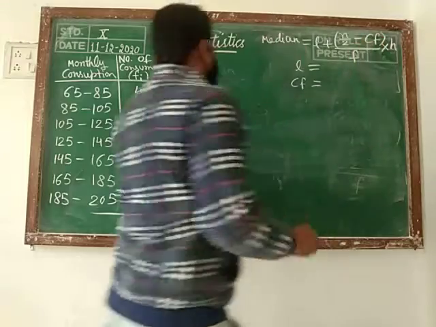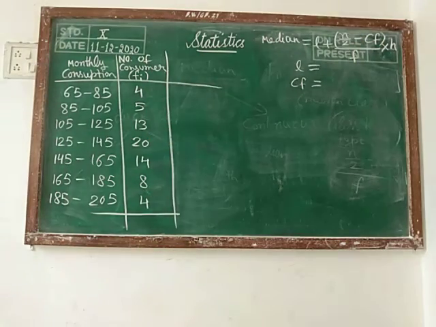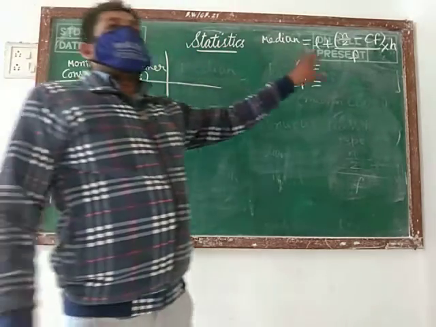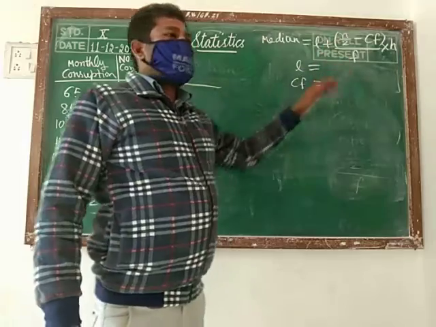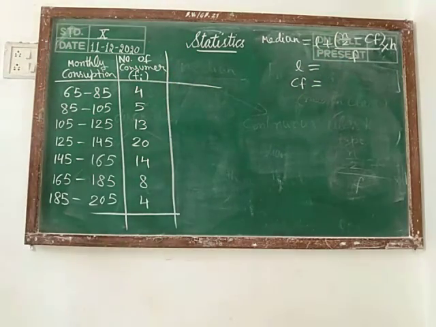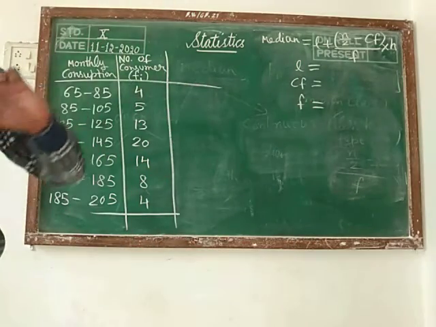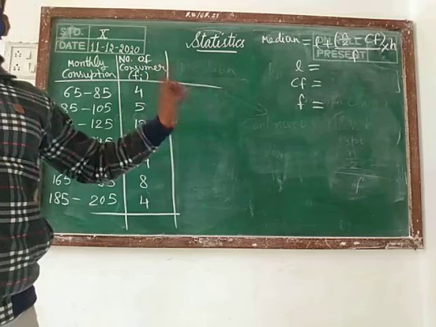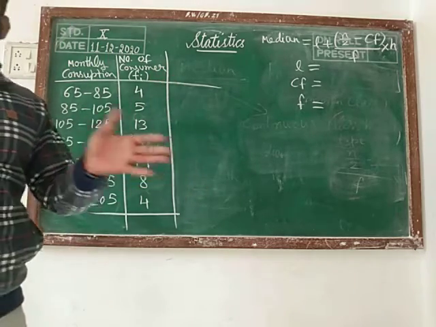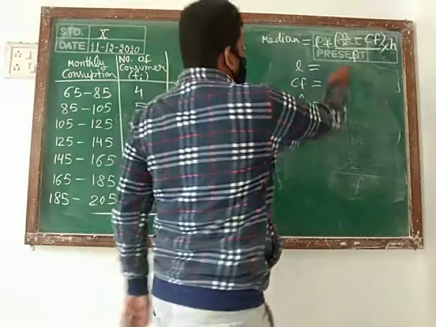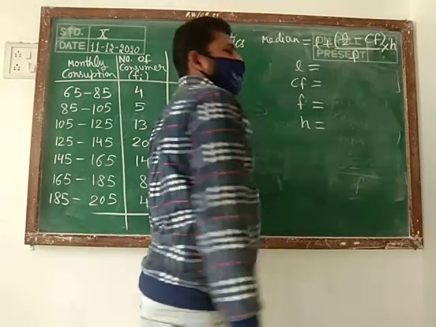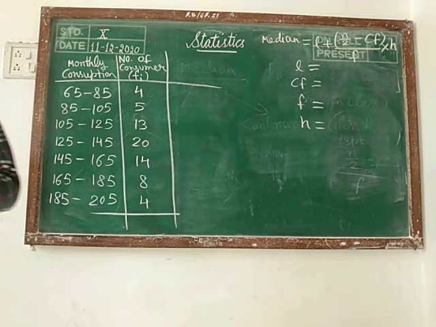CF, which cumulative frequency we have to take? Then we have to take the cumulative frequency which is preceding the median class. What is preceding and succeeding? That we have also discussed last day. What is F? Then the frequency we are taking for the median class. Frequency of median class. All these things are also given in the book. What is H? Then this also we know. Height of the class or size of the class.